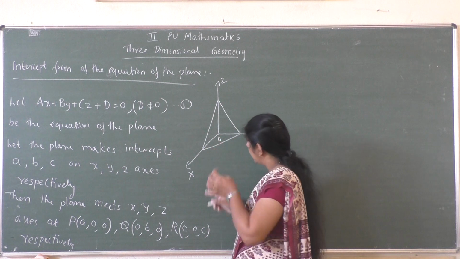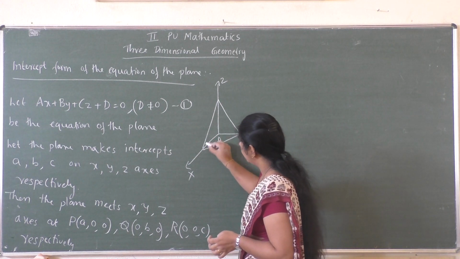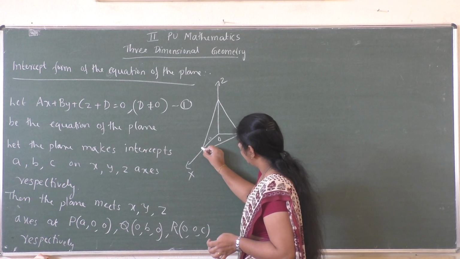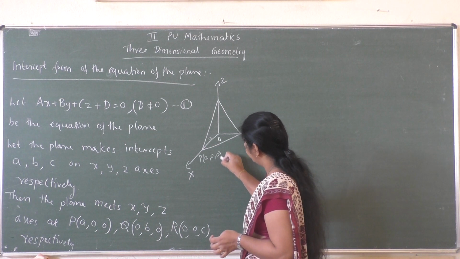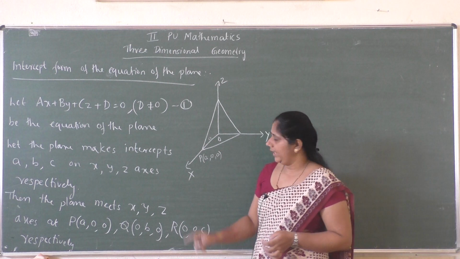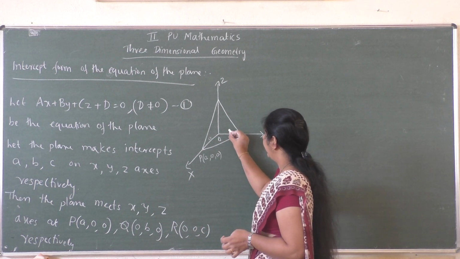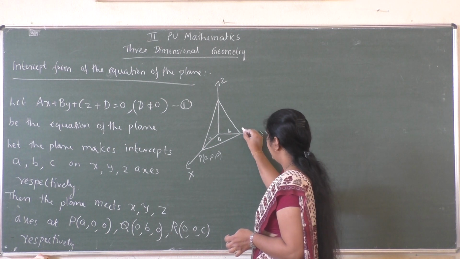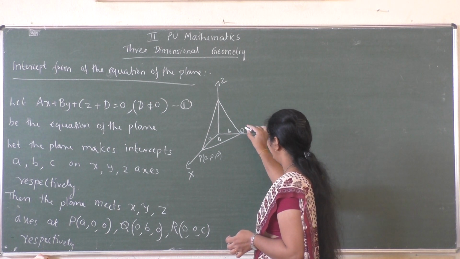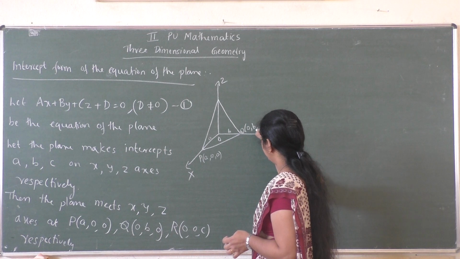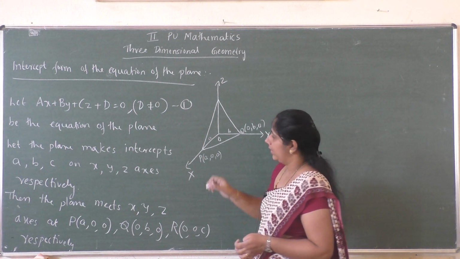Since the plane makes x-intercept as A, this point P will be of the form A, 0, 0. Why? This P lies on the x-axis. Similarly, the plane makes y-intercept B, and this point Q lies on the y-axis, so the point will be 0, B, 0.